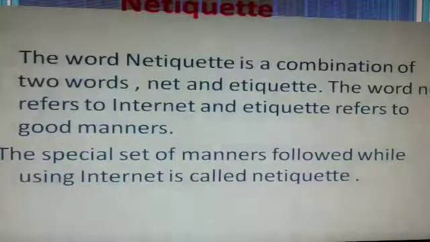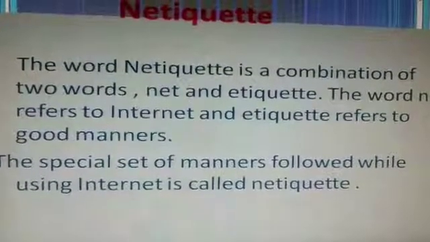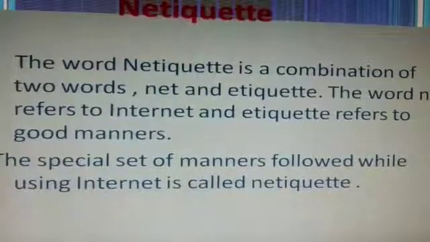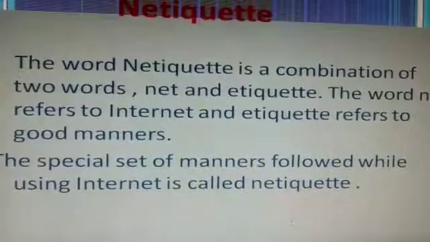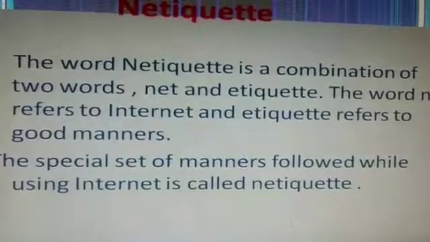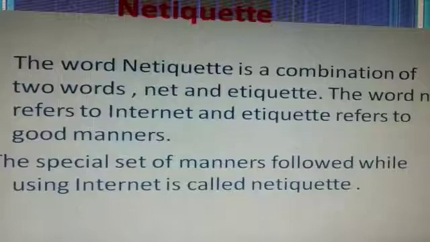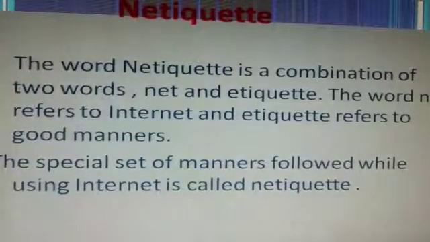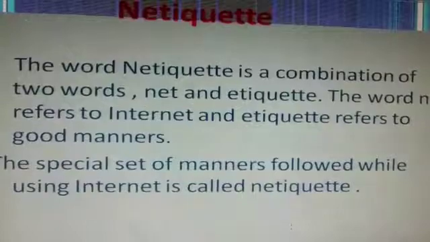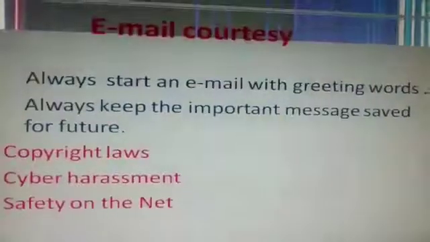Next is respect others' privacy. It means do not forward personal email without the original author's permission. Acknowledge the returned message promptly. Do not copy everyone you know on each message.